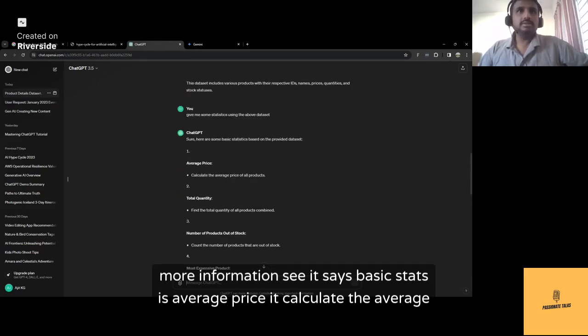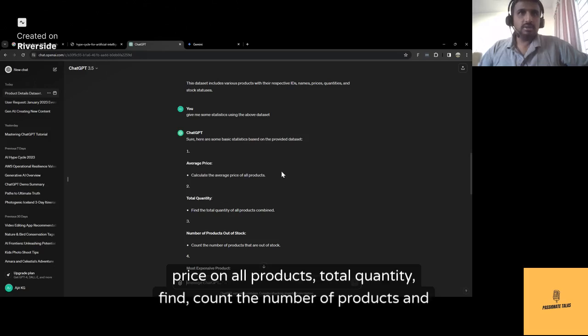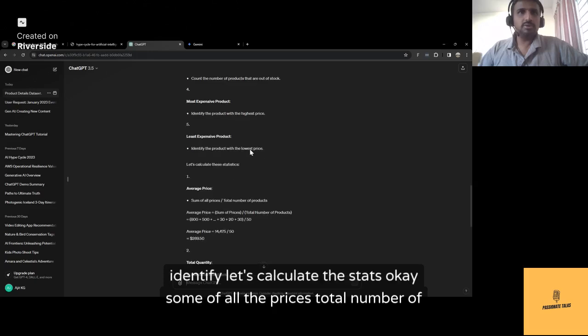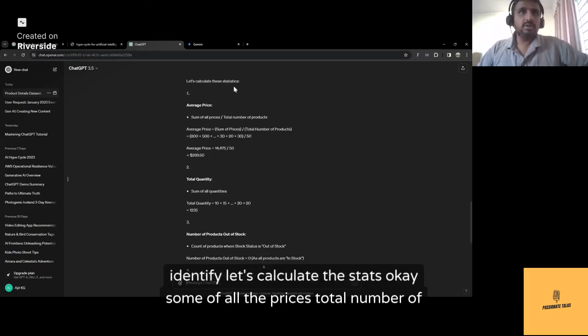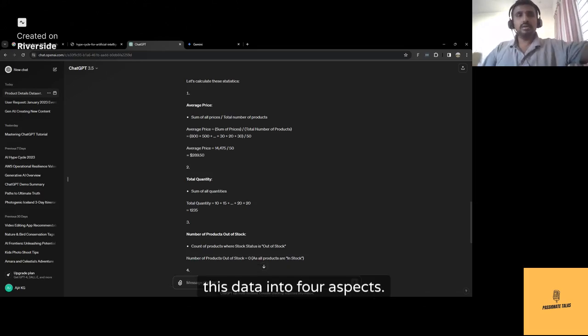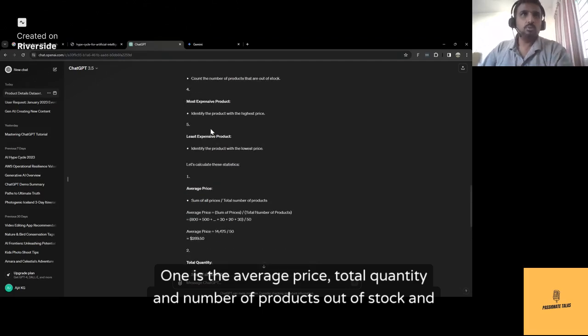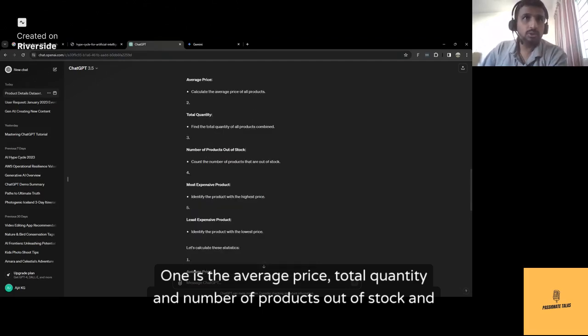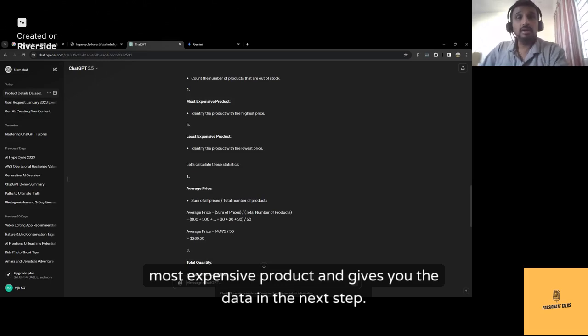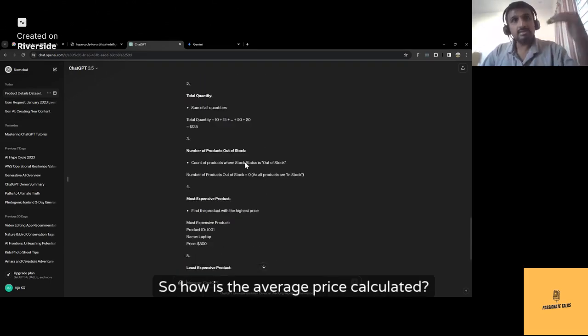See, it says basic stats is average price. It calculates the average price on all products, total quantity, count the number of products, and identify. Let's calculate the stats. Okay. Sum of all the prices, total number of products is so and so. It is giving or analyzing this data into four aspects. One is the average price, total quantity and number of products out of stock, and most expensive product. And it gives you the data in the next step.